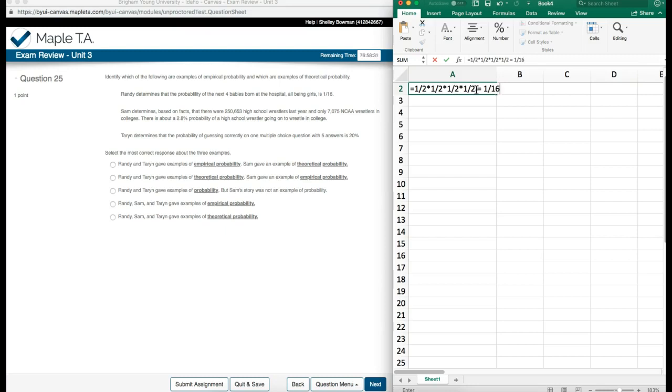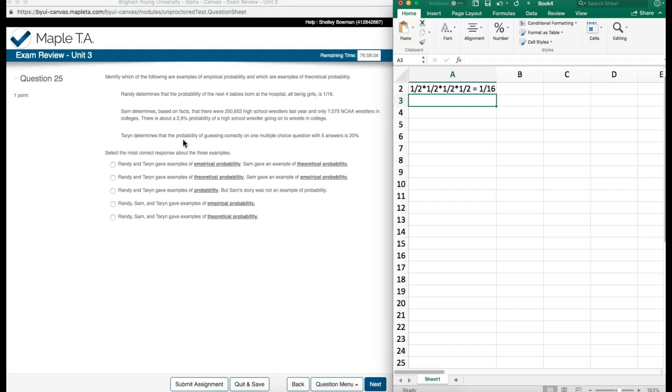So that's how he has determined the probability of four babies being born all girls. Here, this person has found this using the information that they have found online. Sam has found this, and he has found the probability.